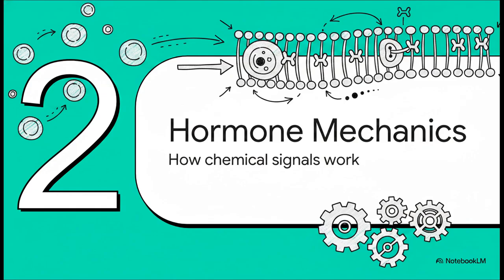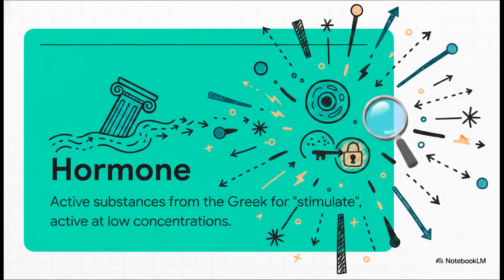Section 2. Understanding hormone mechanics. Before we map the pathways, what exactly is a hormone? The word itself comes from a Greek root meaning to stimulate. In biochemistry, they're active chemical substances that interact with target cells to produce a specific response. And what makes them so genuinely fascinating is their efficiency. They operate at astonishingly low concentrations, thanks to a biological phenomenon called signal amplification, which we'll map out shortly.